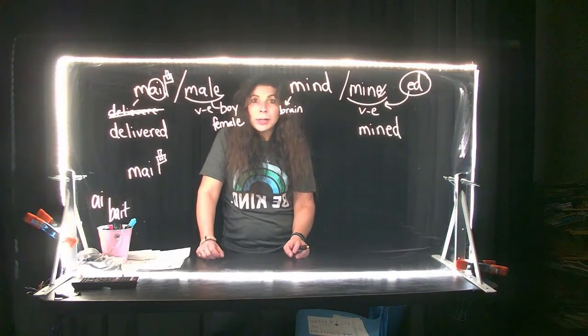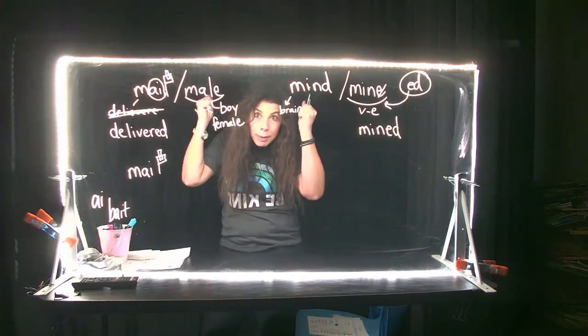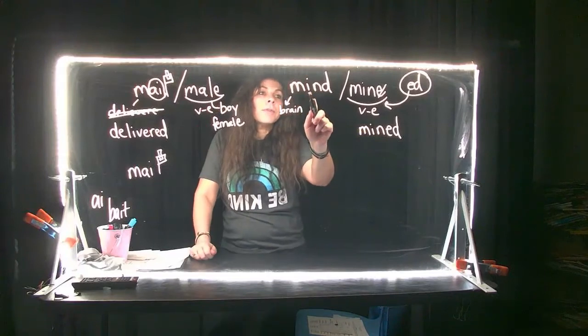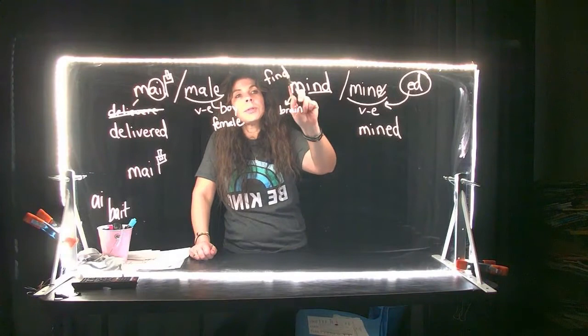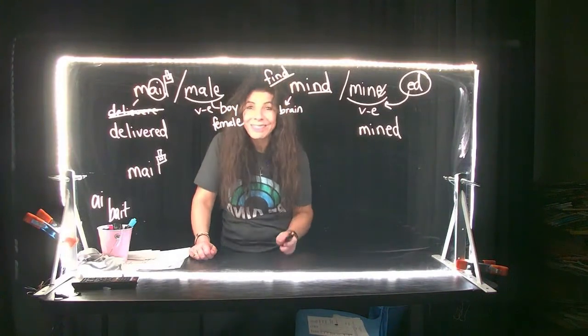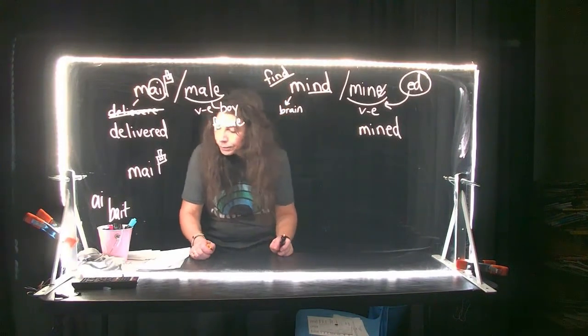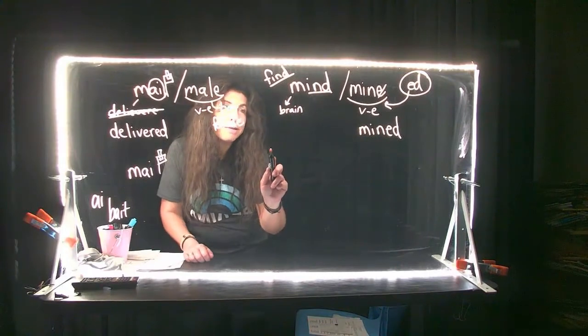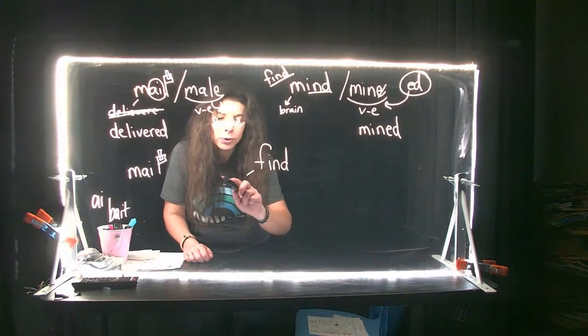I don't know. Sometimes you want to say, if you lose your mind, I can find it. Sometimes you want to say, I'm losing my mind, but I will find it. If that's how you want to remember it, I'm losing my mind, but I can find it. Find and mind are spelled the same way. I don't know. Let me know. And then the last set is find. Like you find something, you locate it.